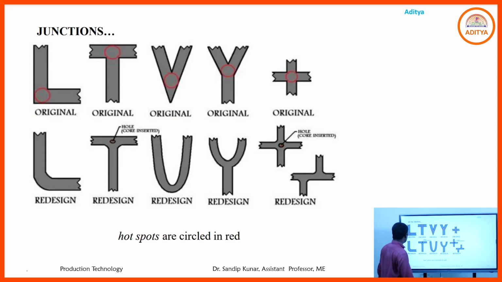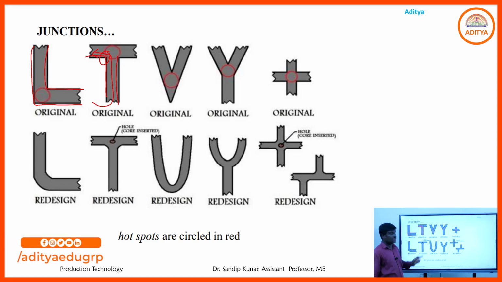Another one, junctions. Where there is a right angle position, the molten metal does not flow properly when it passes through. When it comes to the corner position, it directly attacks that corner, and the corner may be eroded during the flow of the molten metal.